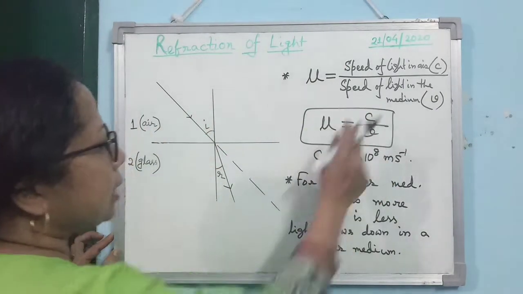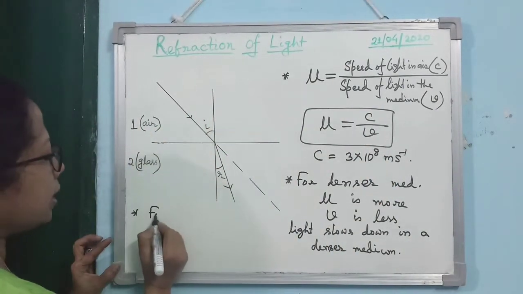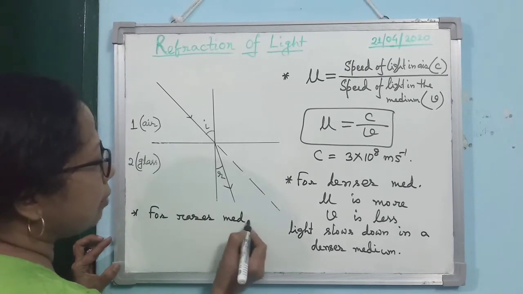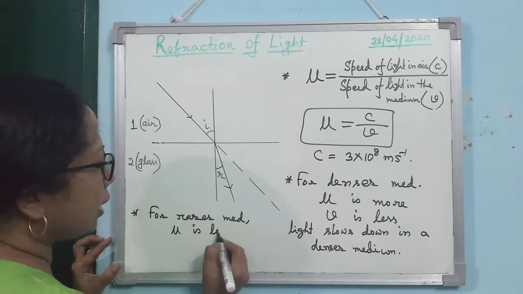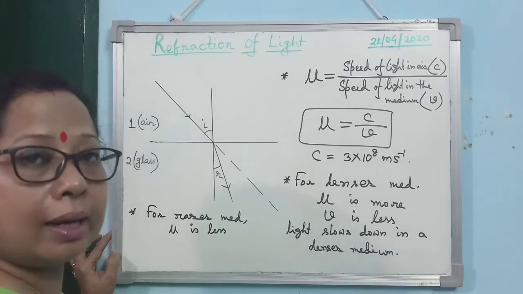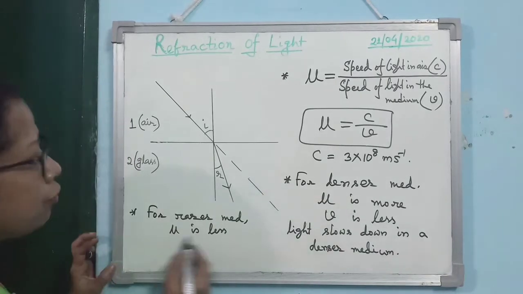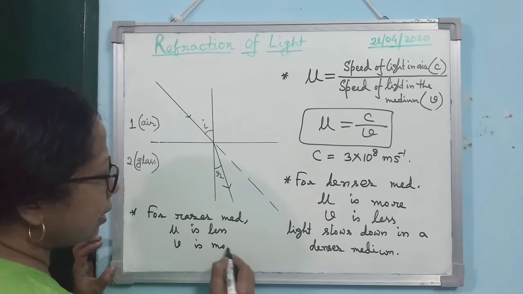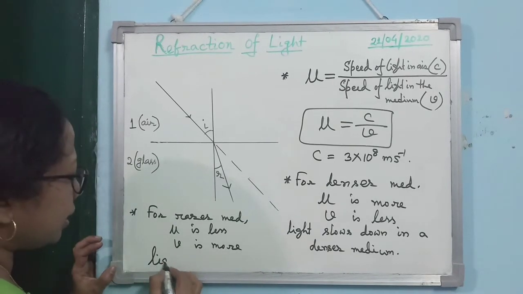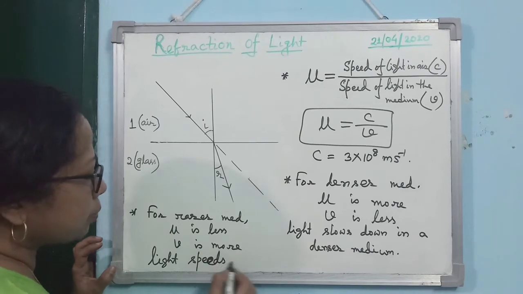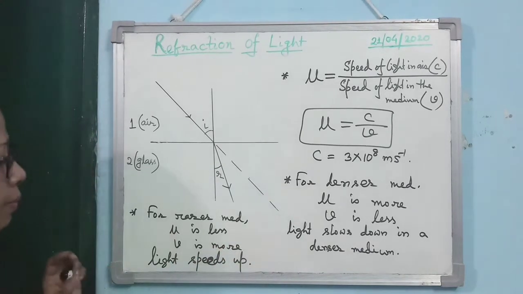Now again you apply the same for a rarer medium. For a rarer medium, mu is less. I said already that when the absolute refractive index is less, the medium is optically rarer, with less density. So if mu is less, what does it indicate? That V is more. What does it mean? That in a rarer medium, light speeds up. So these points you must learn and remember.